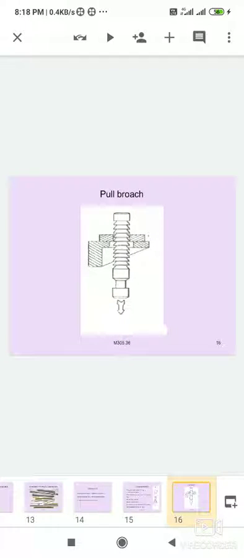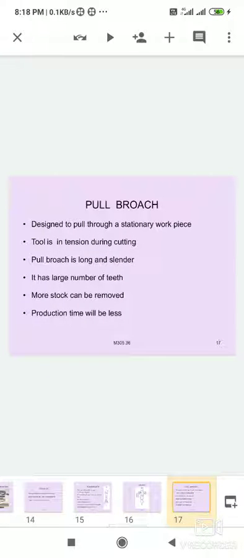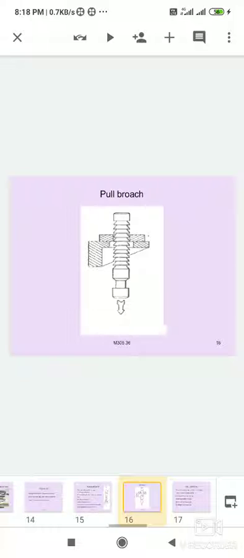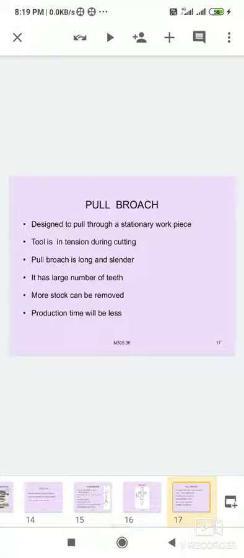This is the pull broach. It can remove only a small amount of material. In this figure, the teeth are continuous from the starting to the ending point. It removes material in a downward, vertical direction, designed to pull through a stationary workpiece. The tool is in tension during cutting.